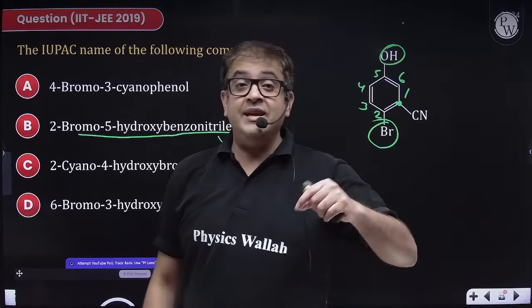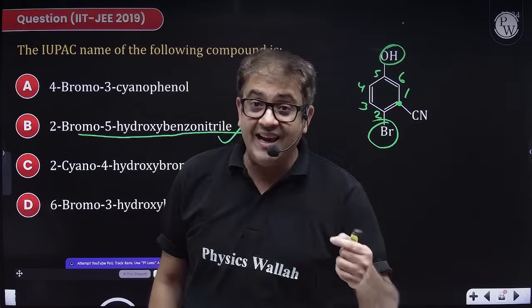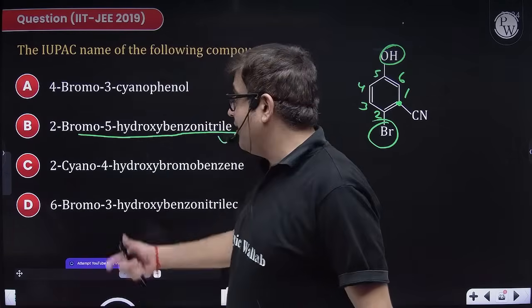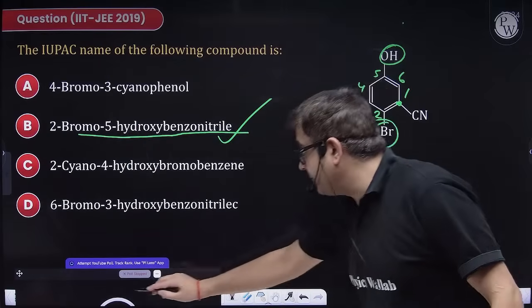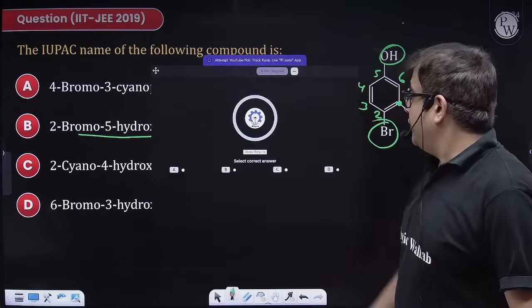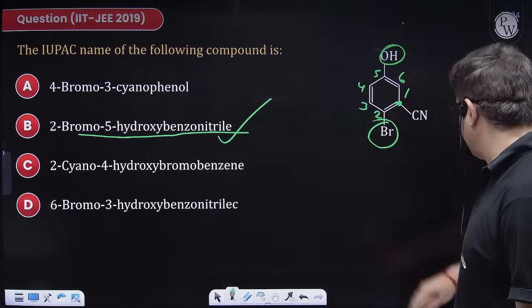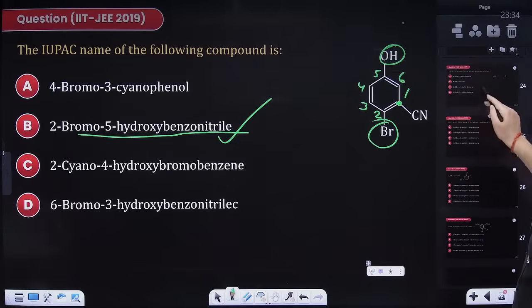So your answer will be at second carbon I have bromo, at fifth I have hydroxy, and then benzonitrile. The carbon next to benzene is called a benzylic carbon, and hence that benzylic carbon getting the nitrile is called benzonitrile. So your answer will be option B. I hope most of you would have got the correct answer. Yes, yes. Moving to the next one.